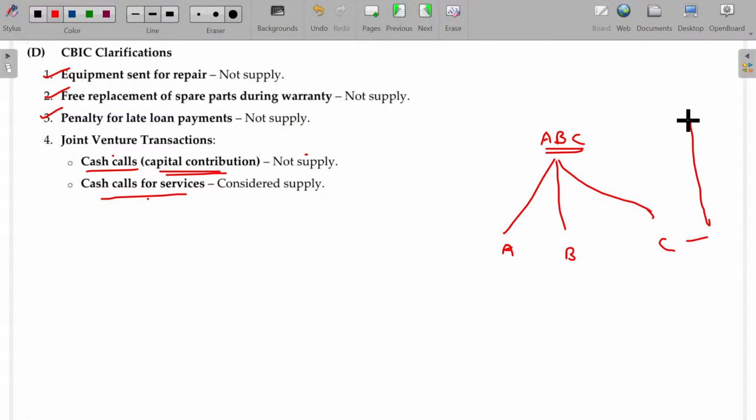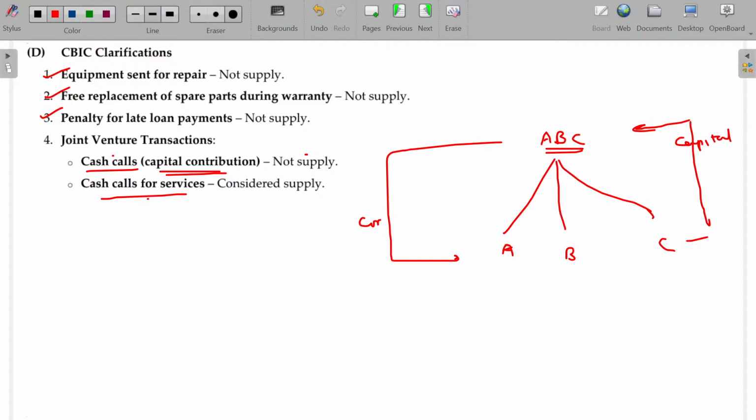They have to deposit what? Their own capital contribution. In return, the service offered by the joint venture is common to all. No problem. So you deposit your capital and we enjoy the benefits commonly. Okay, that joint venture is for the common benefit only. No, while sending the capital, ABC offered some common services to all the three.